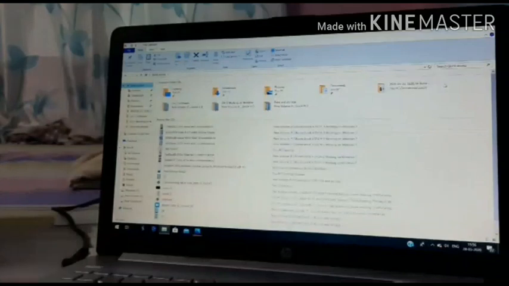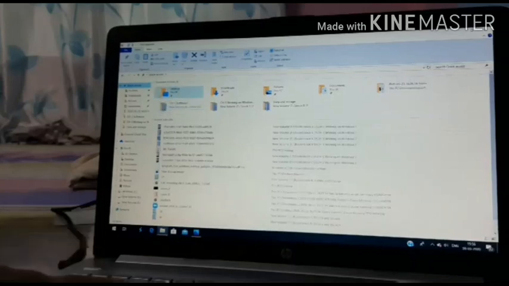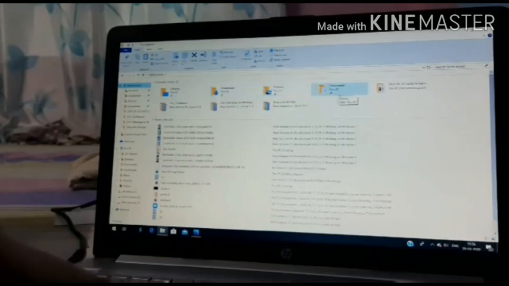Now you can see the quick access written over here. This quick access is the same way we are defining the library. The selected folders that have been kept in the quick access, that is desktop, downloads, pictures, documents, these are all library documents present in the quick access library.